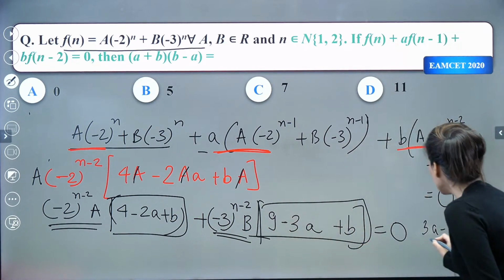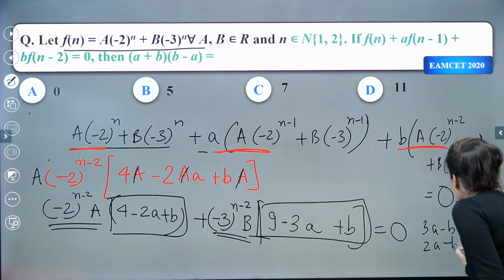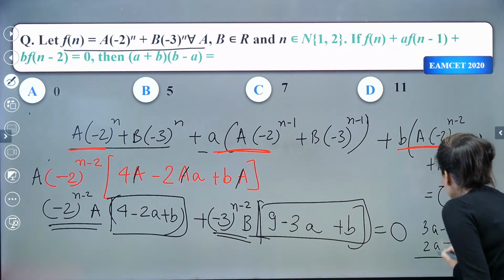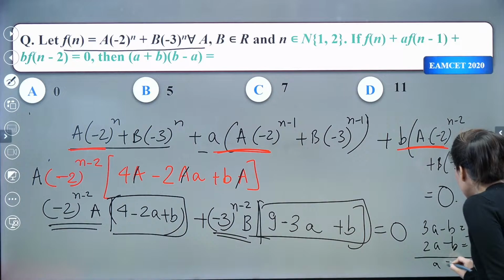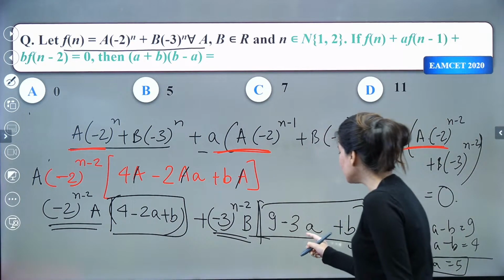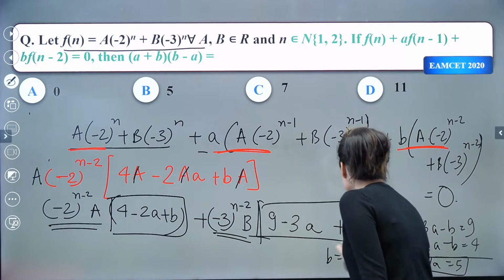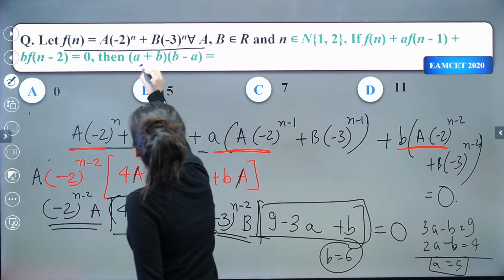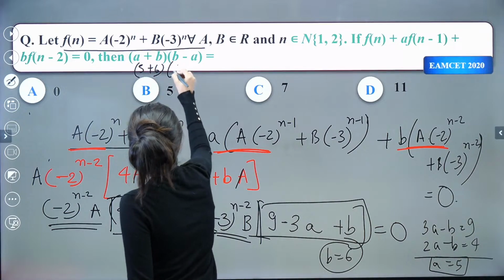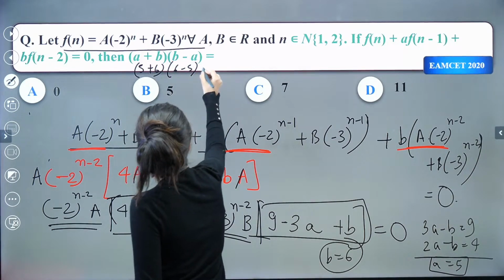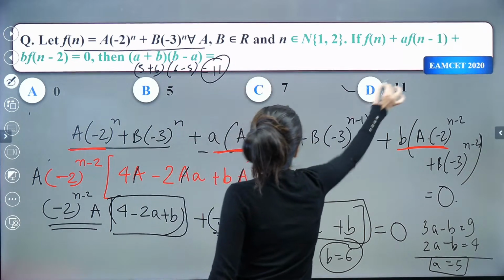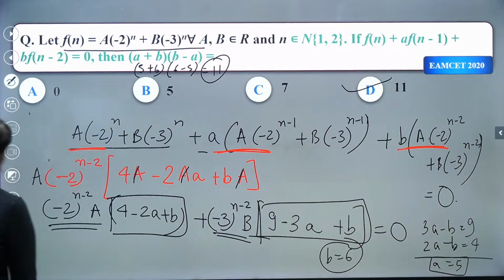And can you see 2a minus b is equals to 4. So if you subtract, what do you get? This cancels out. A is equals to 5. So the moment you put a is equals to 5 over here, 3 5s are 15, 9 minus, so b is equals to 6. A is equals to 5. So 5 plus 6 and 6 minus 5. So that's what you're going to get is 11. That is matching with option D.